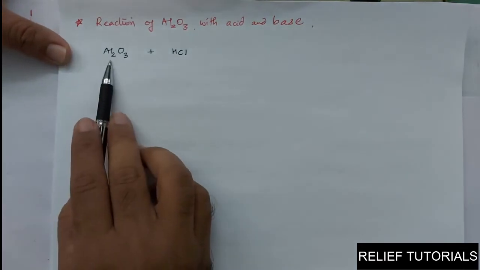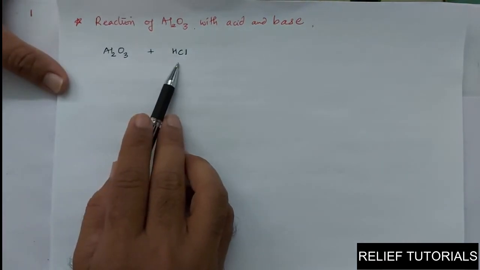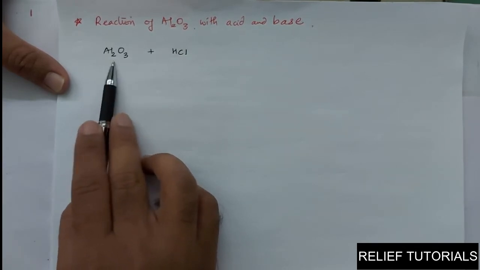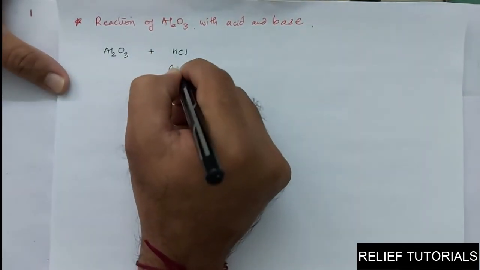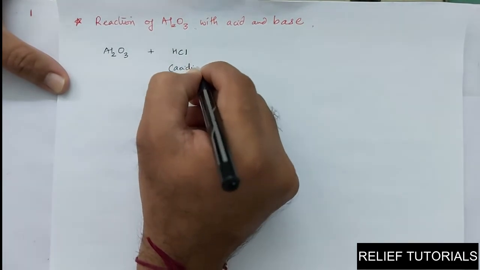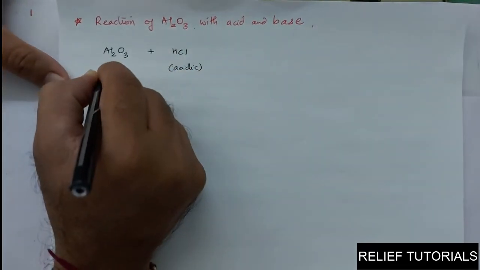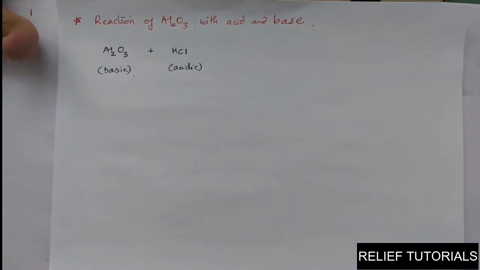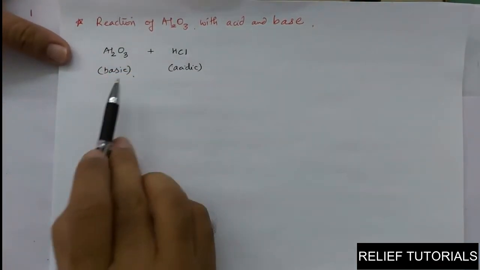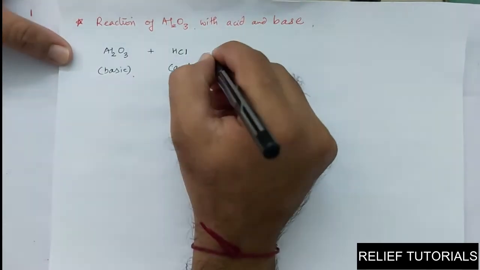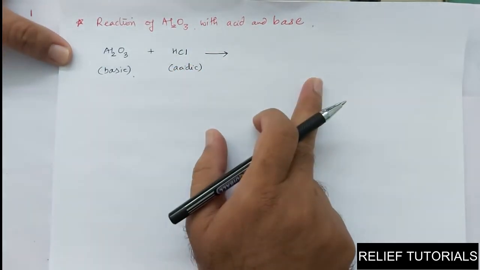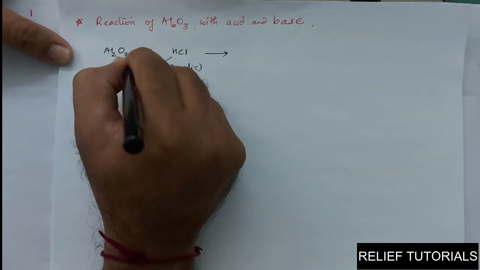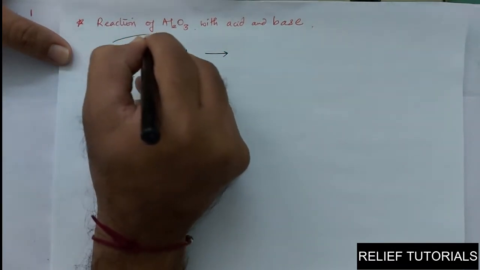Here aluminum oxide has a reaction with HCl. HCl is acid. So at that time aluminum oxide behaves as a basic substance, because HCl is obviously an acidic substance. So aluminum oxide behaves as a basic substance. And as you know, a basic substance reacts with an acidic substance and always forms salt and water. So water is formed by the reaction of H and O, and salt is formed by the reaction of aluminium and Cl.